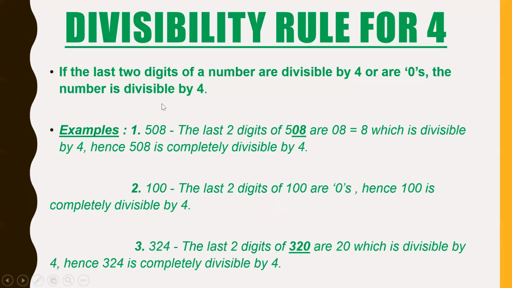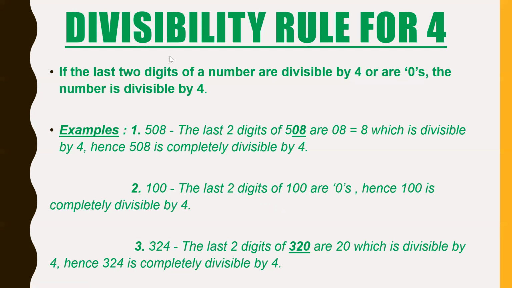Now divisibility rule of 4 is also very easy. If the last 2 digits of a number are zeros or are divisible by 4, the number is divisible by 4. The last 2 digits of the number combined will make a number, and that number should be divisible by 4, or the last 2 digits should be 0.